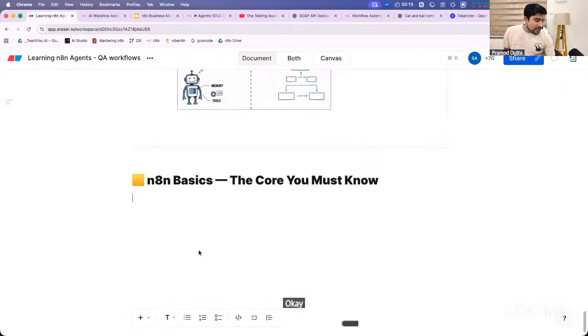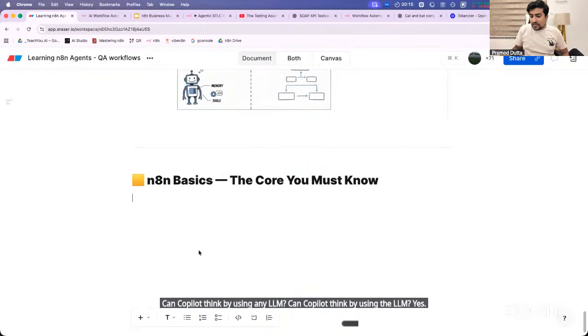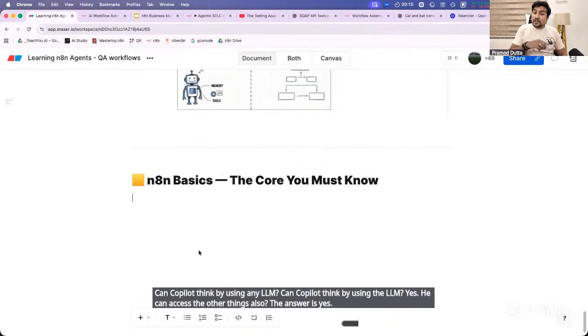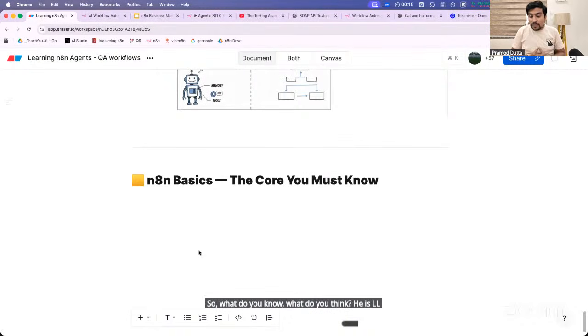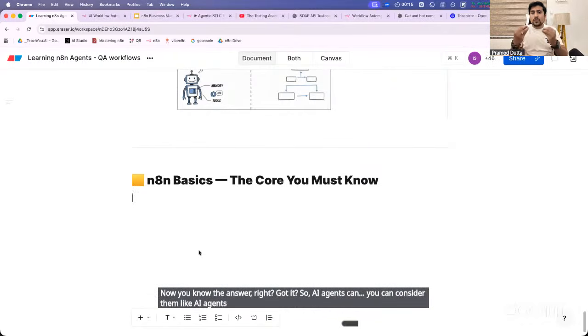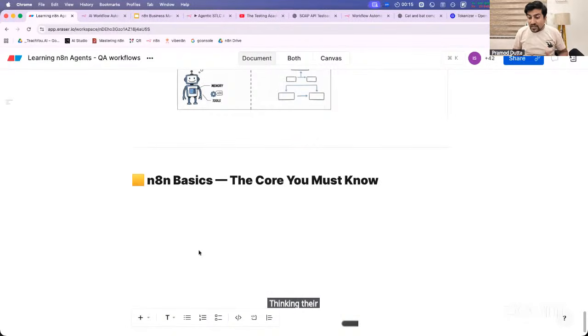Copilot is basically, if you see, Copilot can think. Can Copilot think by using an LLM? Yes. It can access other things also, it can interact with third party things also. So what do you think, is it an LLM or an AI agent? Now you know the answer, right? AI agents you can consider almost equal to humans. They can do certain things by thinking themselves. They can perform actions and they can think also. But LLMs alone cannot do anything at all.